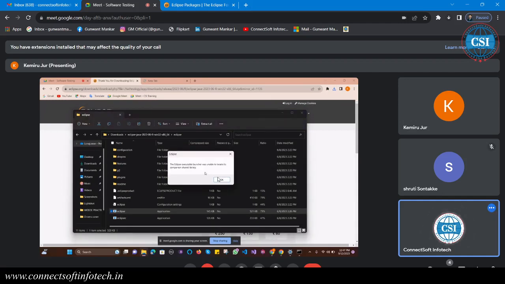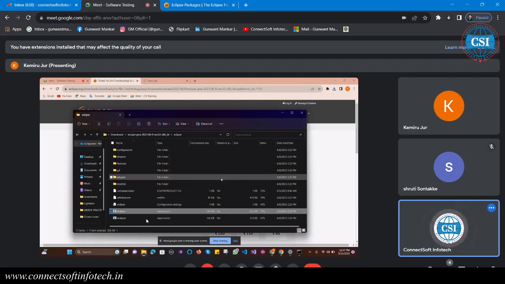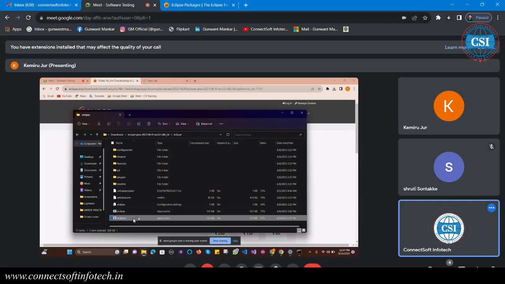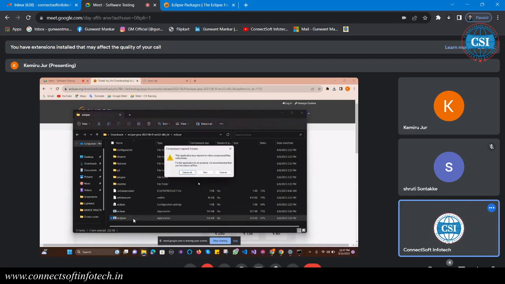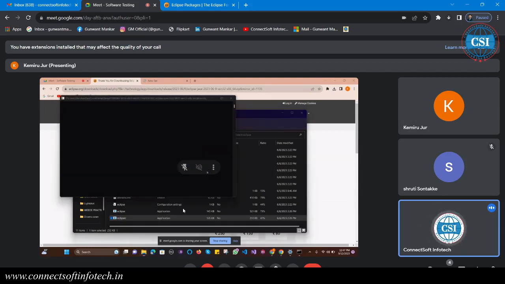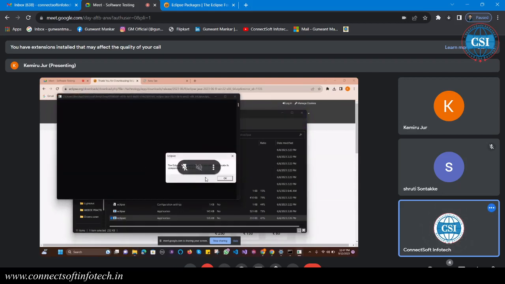The Eclipse executable launcher was unable to locate its component share. Okay, it's completely downloaded. Below, application below, just click on there. It is also showing the compressed zip file. The Eclipse executable launcher was unable to locate its component.